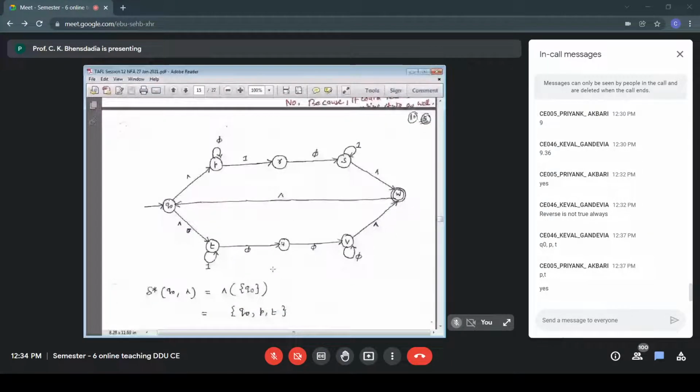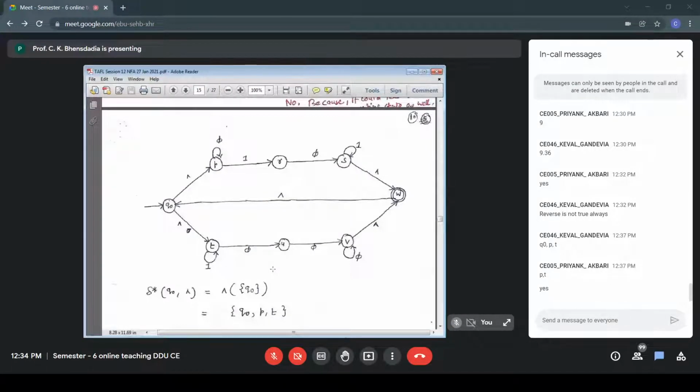Null closure of Q0, my first answer is Q0. That is rule number 1. And the second answer, from every element of this set, there is a single element in this set. The element is only Q0. So which are the states I can visit on null? From Q0 on null, I can go to P. So my next answer is P. From Q0 on null, I can go to T. My next answer is T. And so the final answer is Q0 P T. Because from P on null, I cannot go to any state. From T on null, I cannot visit any state further. So that stops. My answer is Q0 P T.